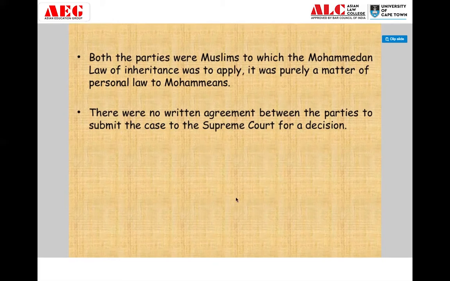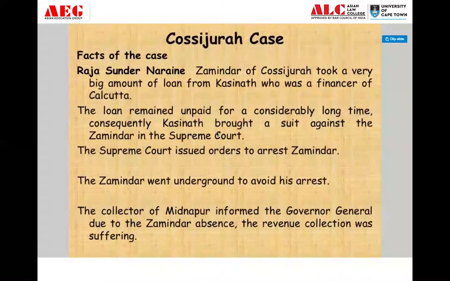This entire case is known as the Patna case because it is situated in Patna. This I hope you have understood. Now I move on to the second case, that is the Cossijurah case. Now what are the facts of this case?